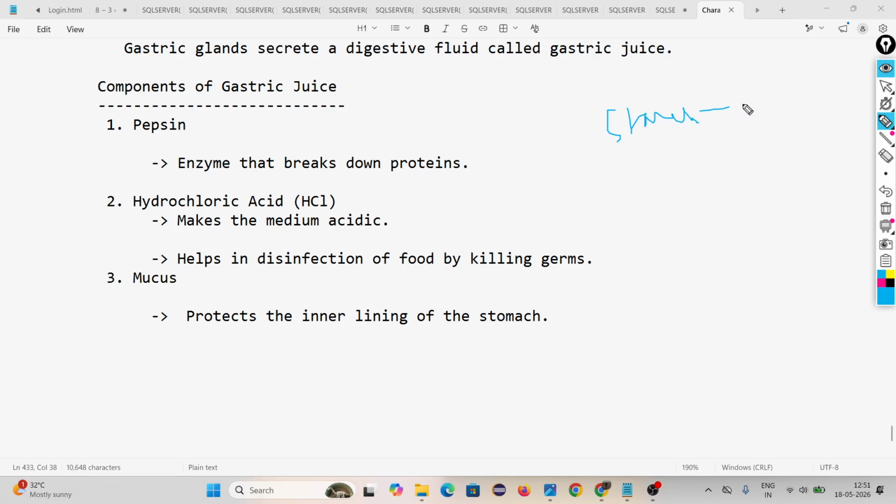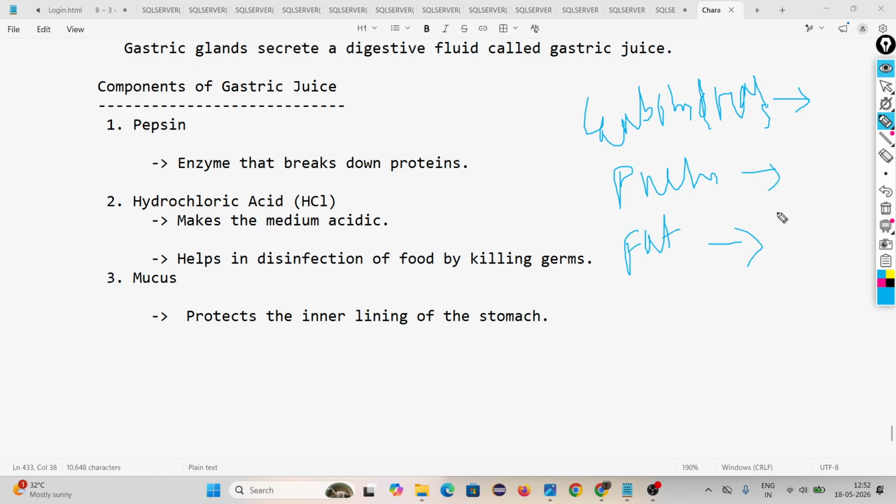Starch should be converted into glucose, because starch is a complex substance and glucose is a simpler substance. Whatever you eat, the components of food are carbohydrate, protein, and fat.